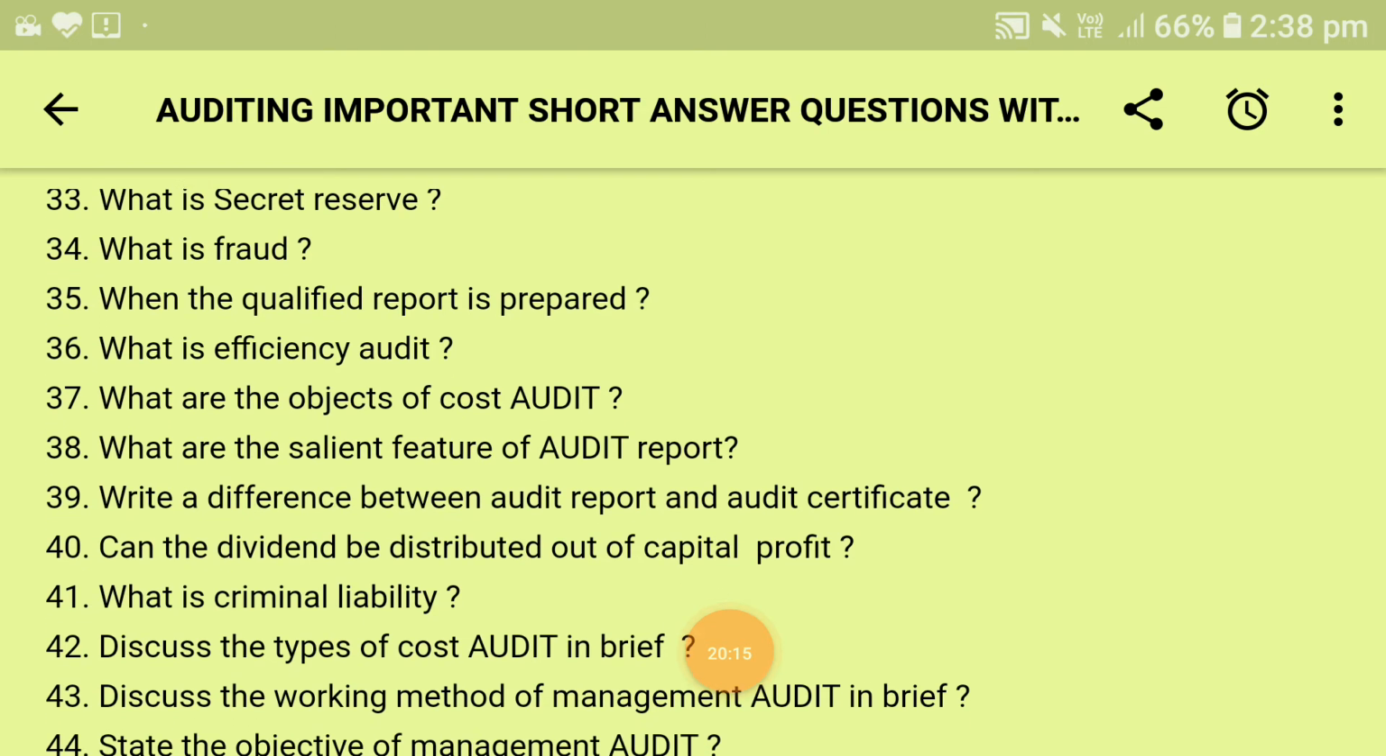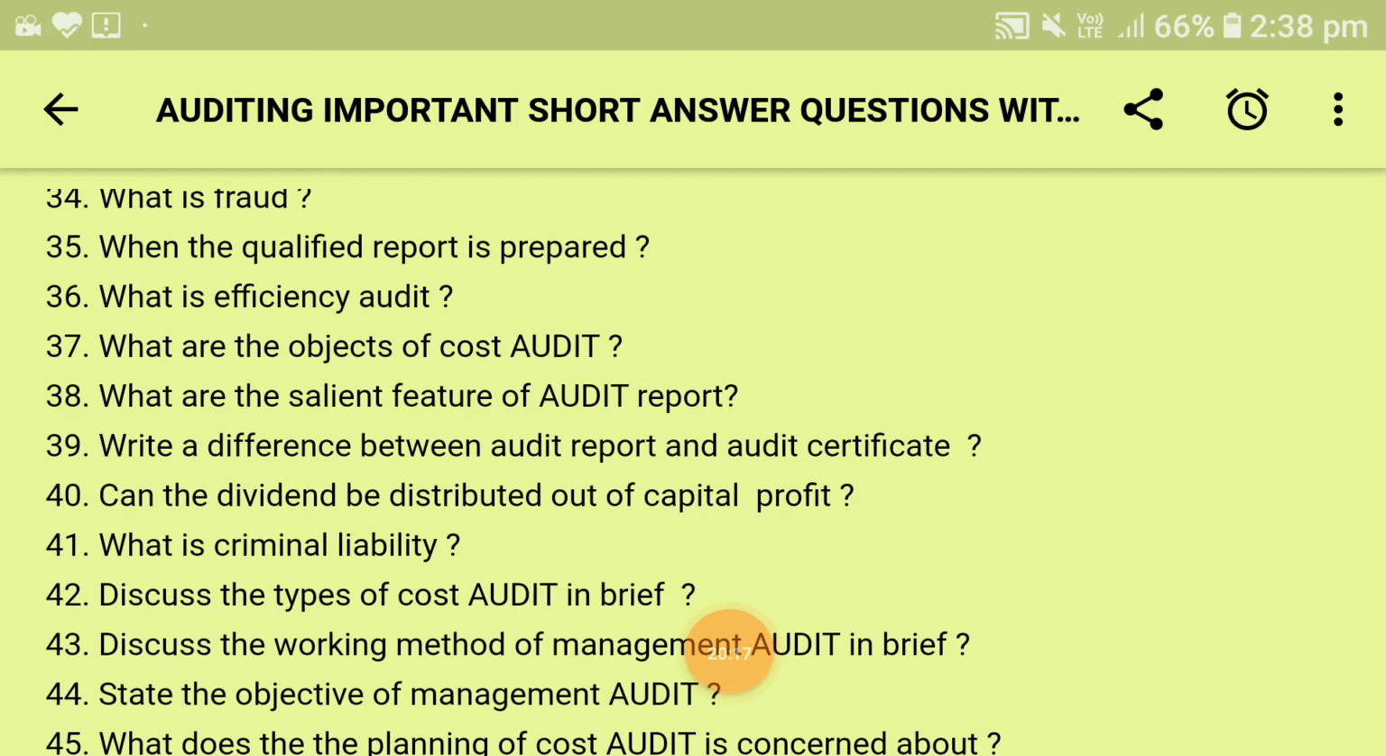Next comes what is the difference between audit report and audit certificate. Audit report is an expression of opinion about the accounts, whereas audit certificate is a confirmation of correctness and accuracy about some matters. Audit report's scope is wide and audit certificate's scope is limited. An audit report may be criticized, which is presented by the auditor, but in an audit certificate there will be no scope of criticism about the certificate which is being provided by the auditor.